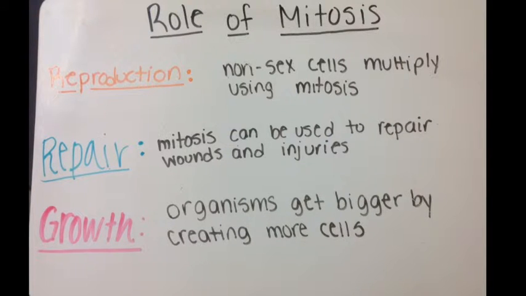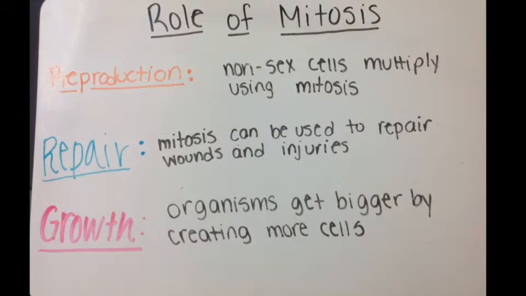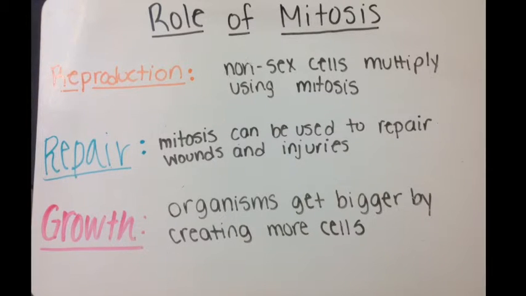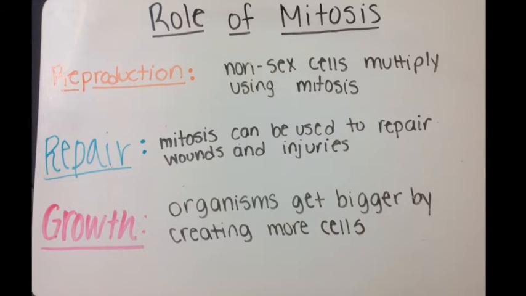Role of mitosis. Reproduction. Cells divide using mitosis, resulting in 2 cells that are exact copies of each other. Repair. Organisms repair themselves to repair wounds and injuries. Growth. Organisms grow and develop, making more cells. And that was our summary of mitosis.